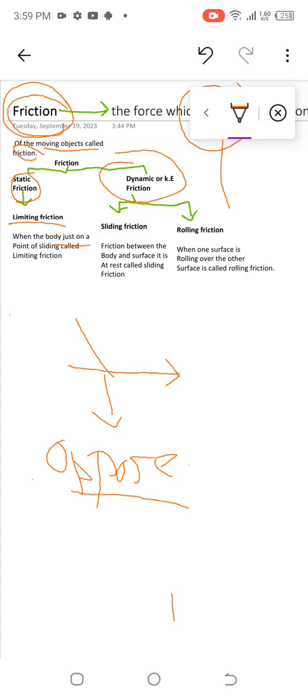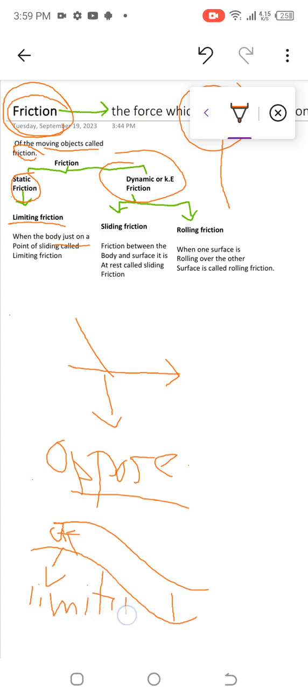Suppose here we have one slide, and one boy is coming over here, right? The boy is sitting over here. This is called limiting friction.